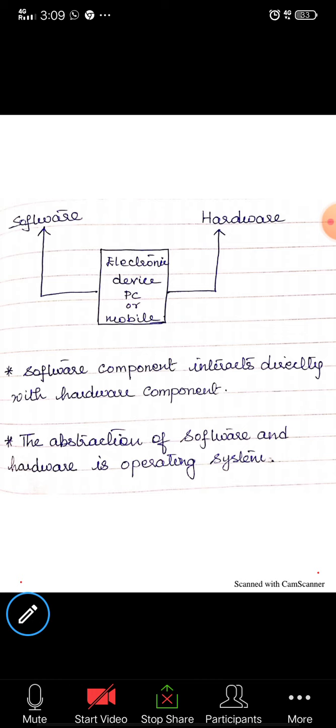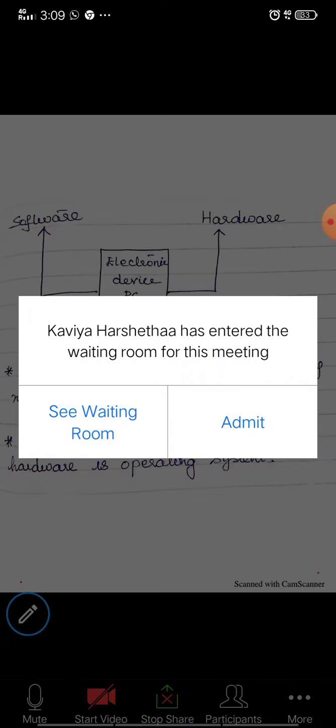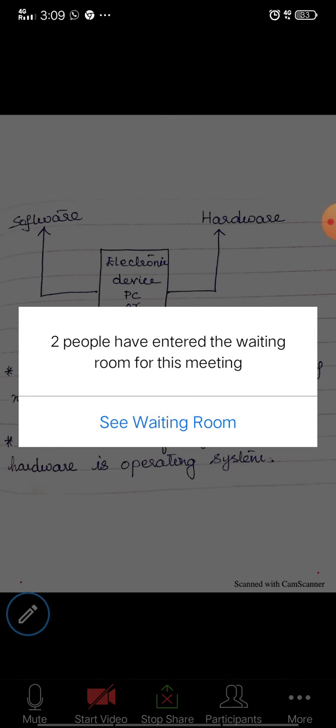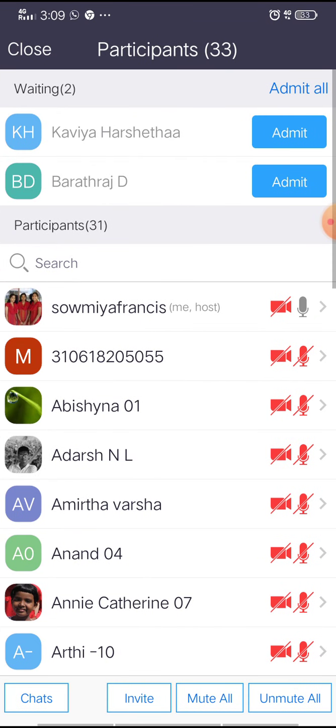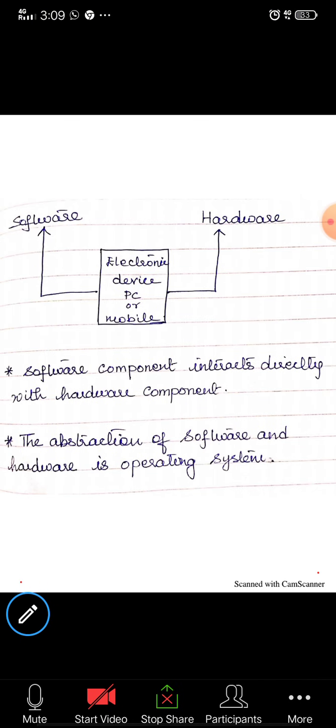The same goes for an Android device. Here the software component would be interacting with the hardware component directly, and it will be accessing the processor. What abstracts software from hardware is the operating system.